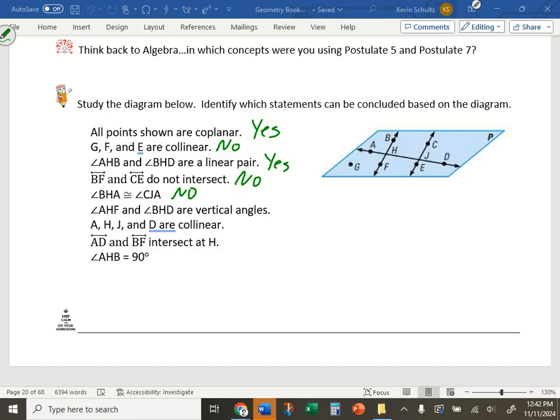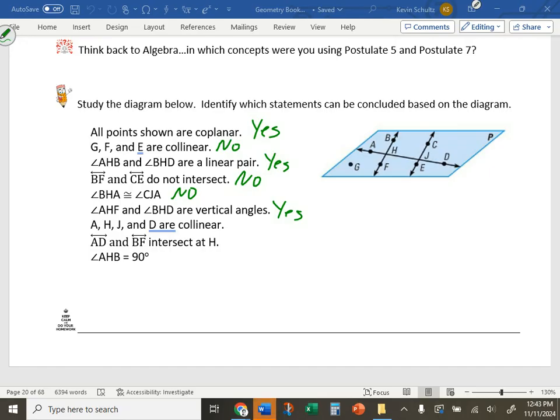AHF and BHD are vertical angles. AHF is right here, A to H to F. B to H to D is right here. Are they vertical angles? Yes. But usually they have the little arcs. Yes, but the fact that they are opposite each other at an intersection means the arcs are not necessary. You can add the arcs in, but based on what we see, they intersect at a point. They are opposite angles at a vertex. We can conclude they are vertical.